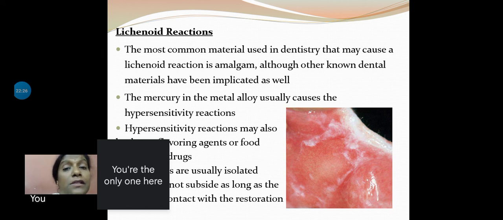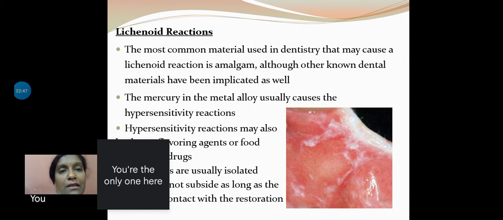Whereas lichen planus is autoimmune, so treatment happens to be steroid. For lichenoid reactions, just go symptomatic, remove whatever is causing it, and that is sufficient. The lesion is going to regress. So see, these are two completely different entities which may look very much alike. So it is very important for you not to miss the diagnosis.